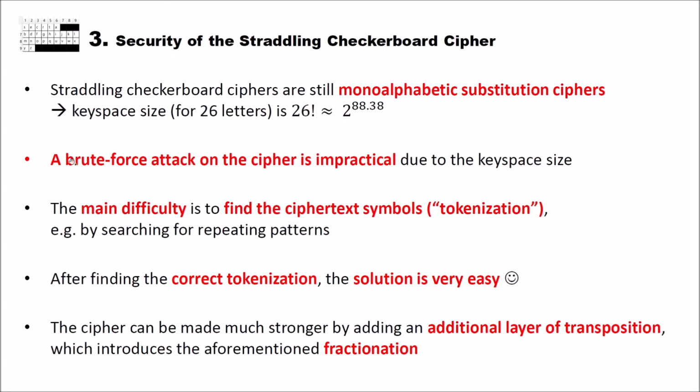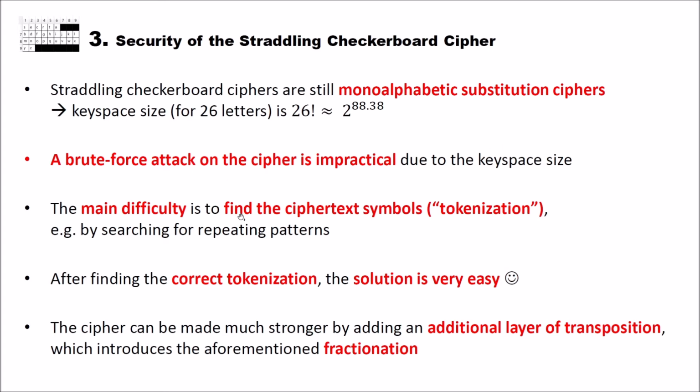This means that a brute force attack on the cipher is impractical due to the key space size. But we know that we can attack monoalphabetic substitution ciphers very easily, and for instance CrypTool 2 offers a monoalphabetic substitution analyzer.